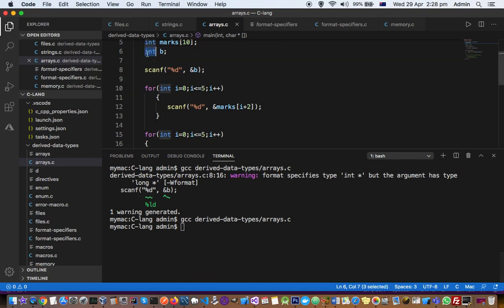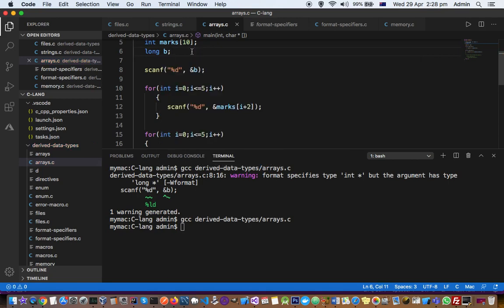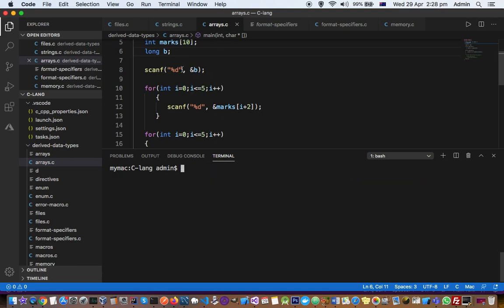Now let us say we don't want to change this long, so we want to work with the long variable only. Now how to fix this? To fix this, what you have to do is, instead of %d, you have to put %ld. That means long integer. You want to scan long integer, and now if you do this, the compilation is successful without any warnings. And the same way you can solve these problems.